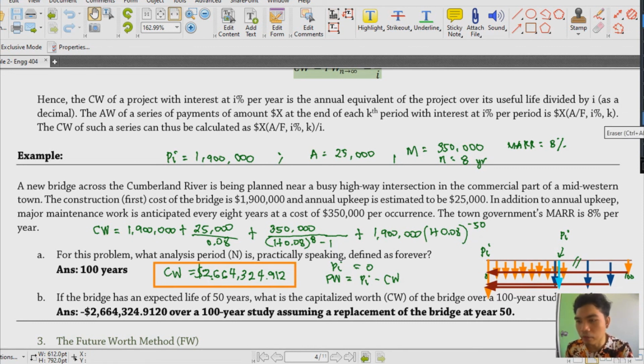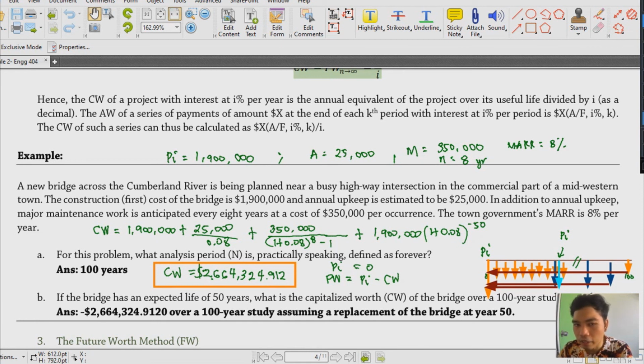Actually, review lang naman to, no? But then again, in using that in the comparison between the present worth, hindi talaga natin to ma-compare, no? Kasi wala naman tayong initial na parang pera to compare this. For example, yung ating pera would be 2,700,000. That would have been a lot easier by subtracting CW, and then the present worth would be positive. But for this case kasi, since we don't have any money initially, so we could say na at the construction of this bridge, you will be needing a certain amount. And then that's all for this.